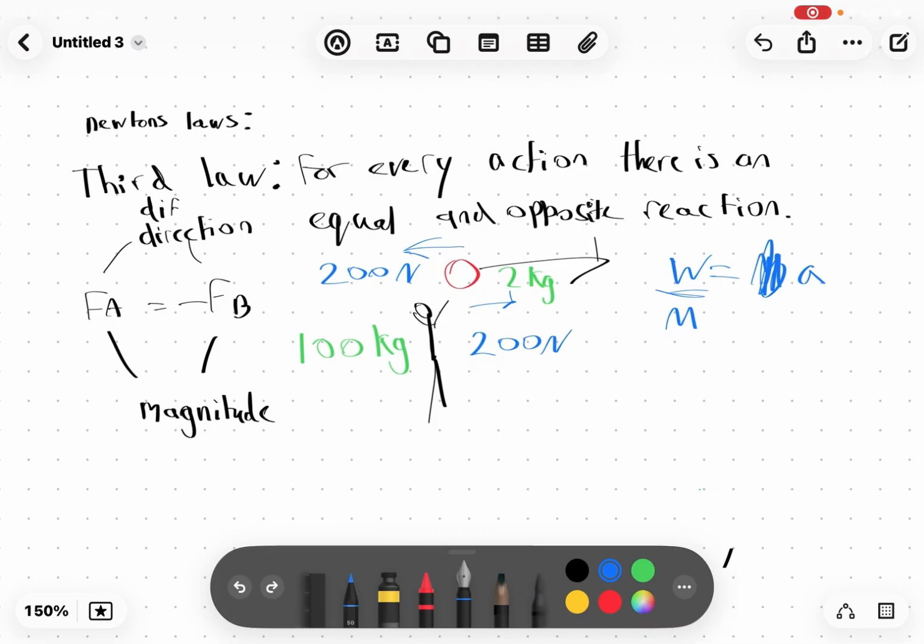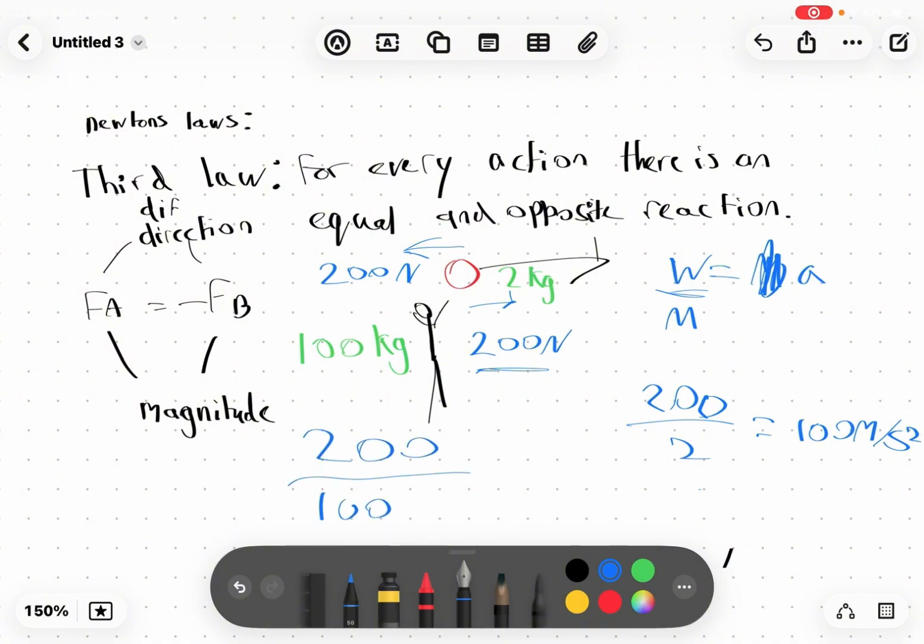So W, 200, divided by 2, that's 100. And the unit for acceleration is meters per second squared. And now for the human, it will be 200 divided by 100, and it equals 2.